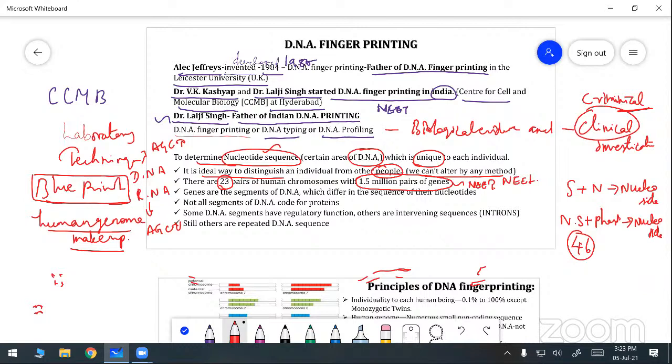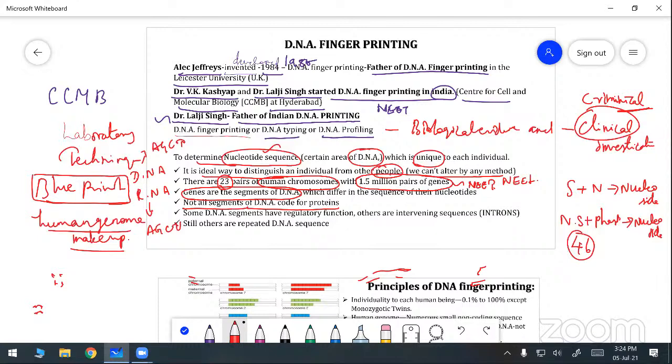Where are all the genes present? All the genes are present in the chromosome. In the chromosome, where? In the DNA. The genes are segments of the DNA. We have the chromosome, and inside the chromosome is the DNA. So the DNA consists of a number of genes. The genes are segments of the DNA, which differ in sequence from one nucleotide to another. Not all the segments of DNA code for proteins. Not all the segments are protein codes.